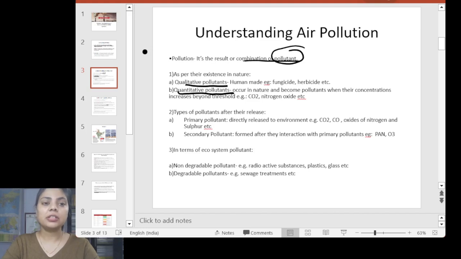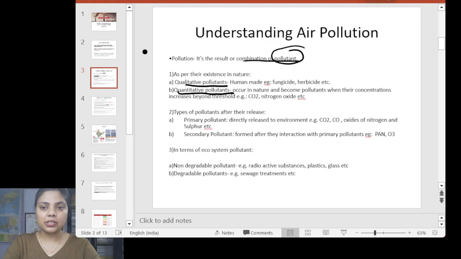It is not directly in the environment; rather, two or three kinds of pollutants interact and create a different kind of pollutant. The most well-known example would be O3, that is ozone.